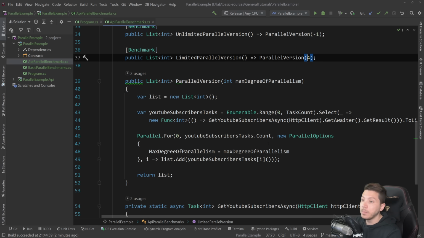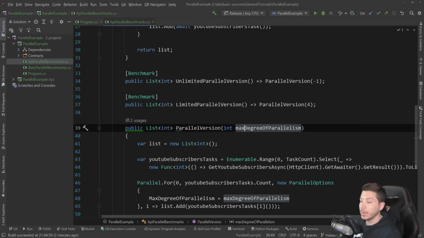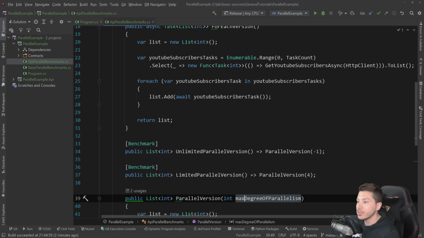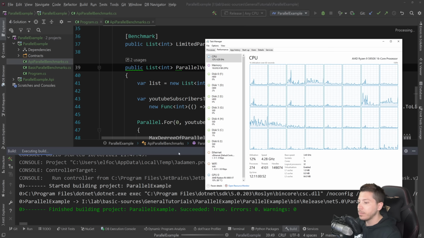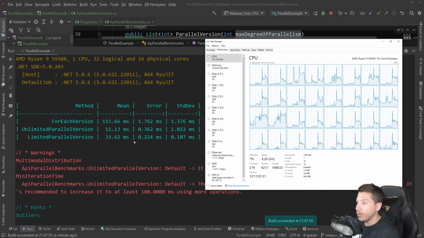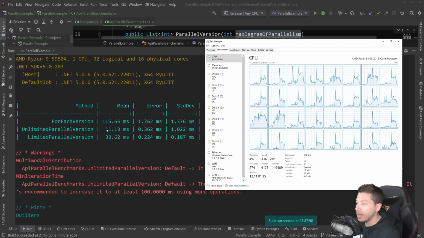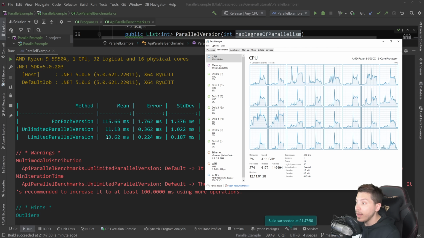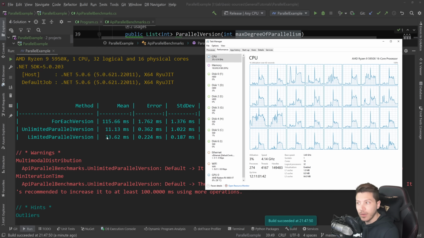If you have a big monolith with a beefed up PC or server, then you shouldn't worry about this example. But I'm going to run it anyway just to get some numbers on what happens when you don't just let this use as many resources as possible. I'm going to run this and pull that back in. And the results are back, and as you can see, that's 115 like we said before, and 11 again, so 10 times faster. But this one is 33 milliseconds, so it's not as fast. Still very fast and much faster than one after the other, but not that fast.